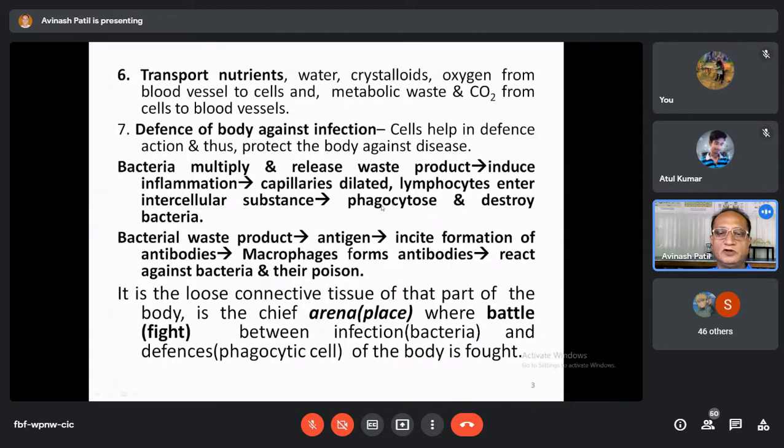Now, once the bacteria enter inside the body, they grow, multiply, and they also release their metabolic waste products. This metabolic waste product is released and occupies the tissue spaces. And this metabolic waste product is not a part of the animal's body. So it is something foreign. It is a foreign protein.